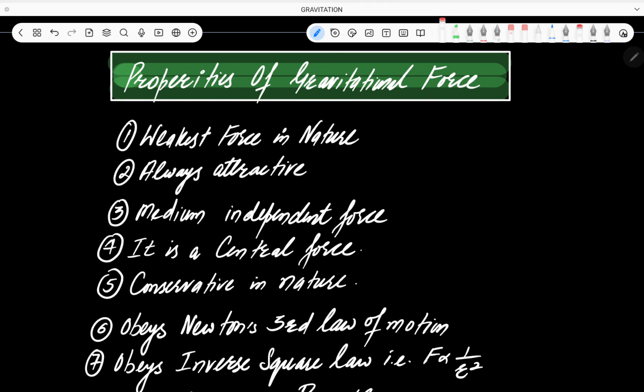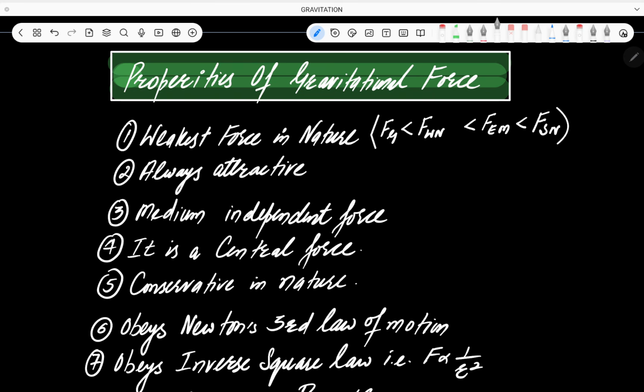There are how many fundamental forces? There are 4 fundamental forces. The weakest among them is the gravitational force. Next there is weak nuclear force. Then stronger than this is what we call as electromagnetic force. The strongest force in nature is what you call as strong nuclear force. All right. So this is the increasing order of these forces.